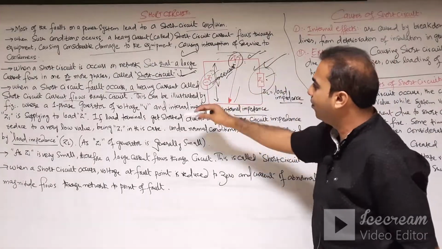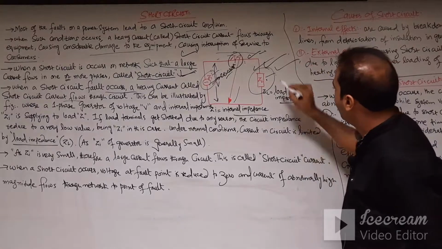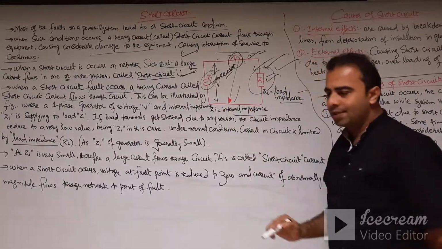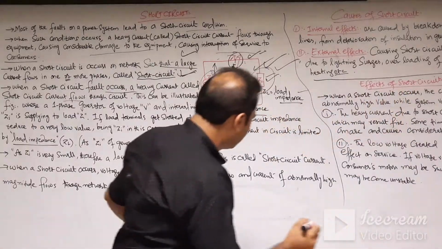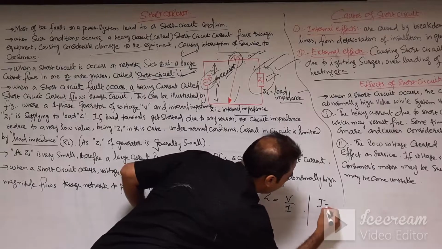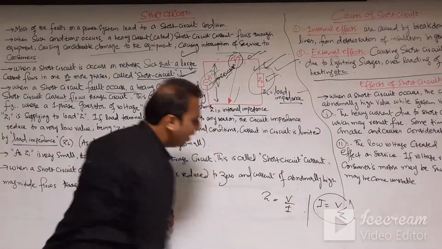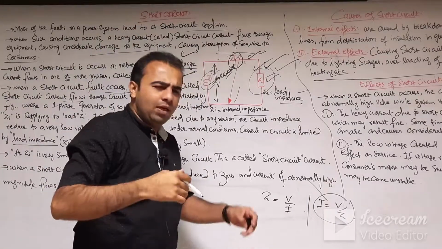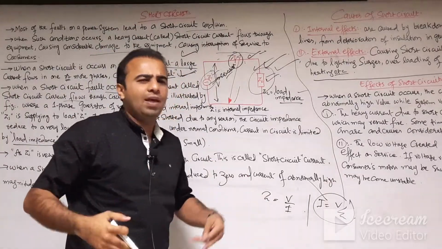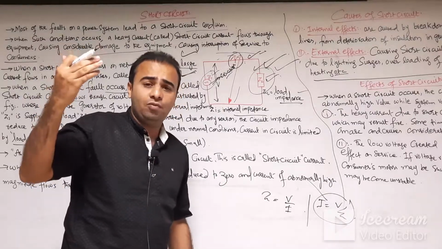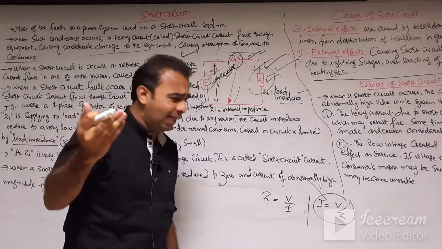So this can be illustrated with the help of this diagram, where ZL is the load impedance and here the internal impedance is connected. Now from the formula, Z is equal to V over I, or I is equal to V over Z. So if a short circuit occurs, the current is abnormally high. It may be thousands of amperes, maybe hundreds of amperes. So it is beyond the capacity of the rated current of any electrical appliances.